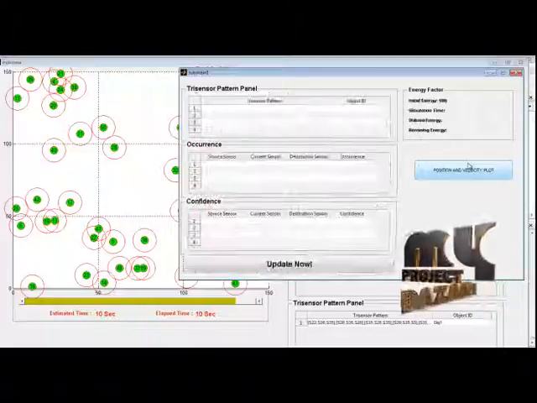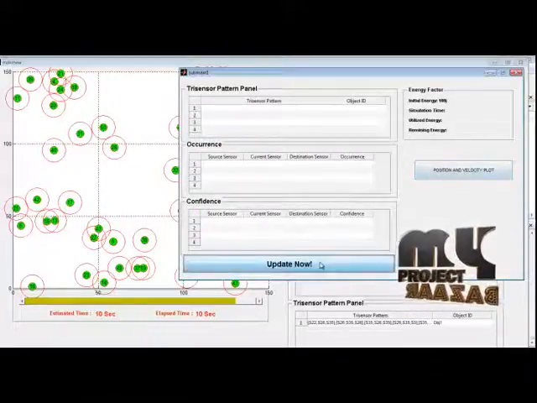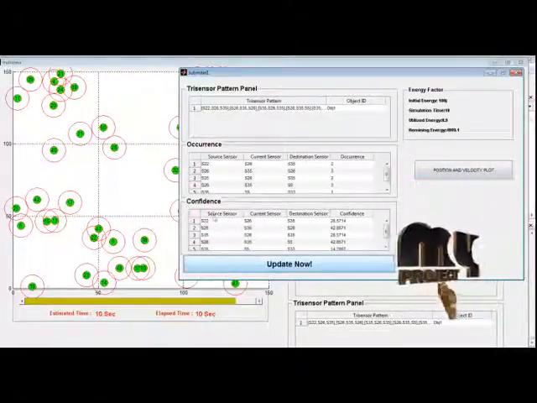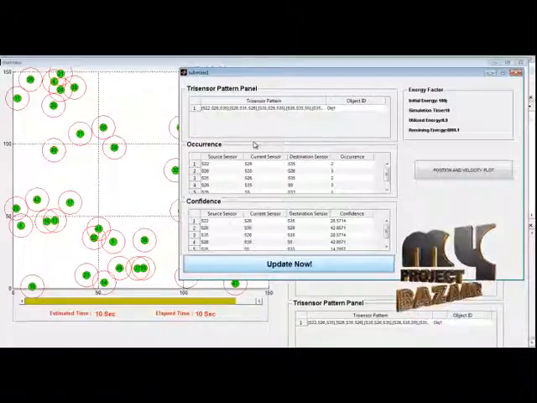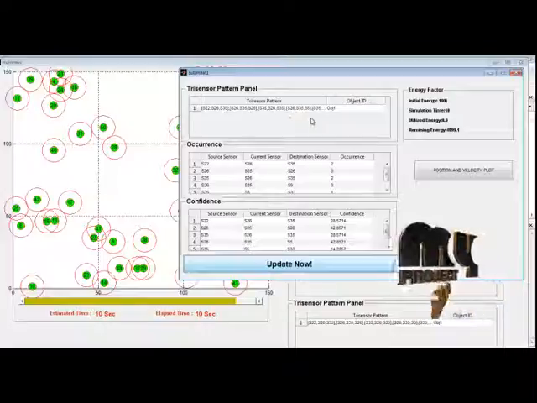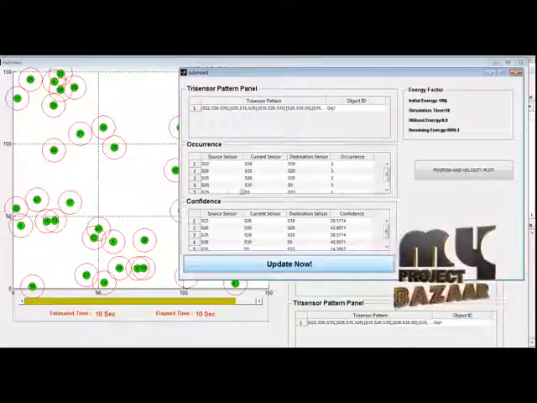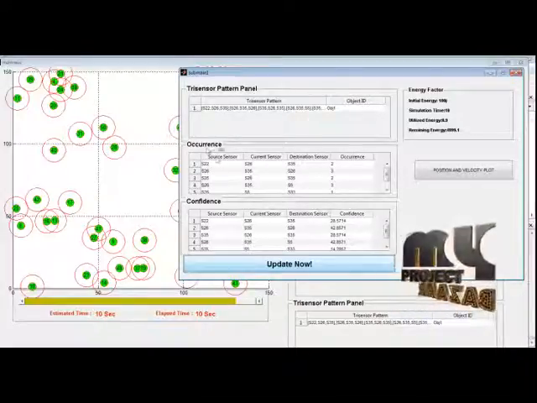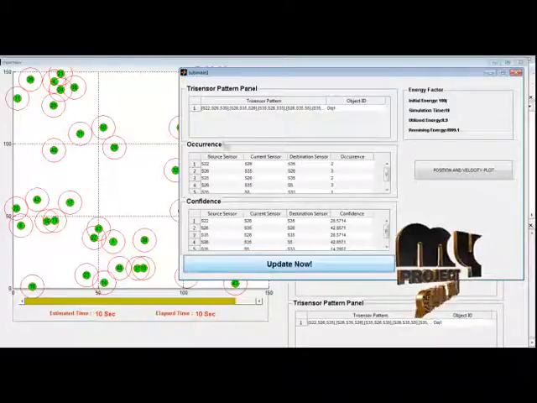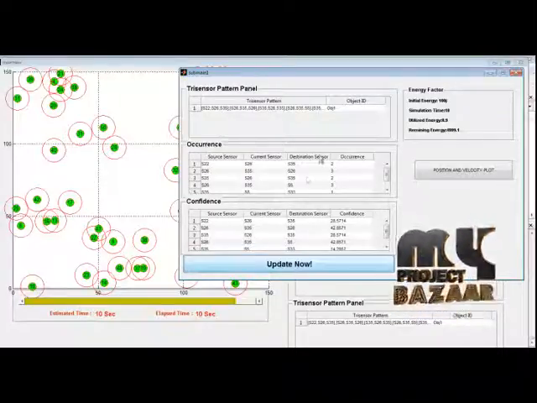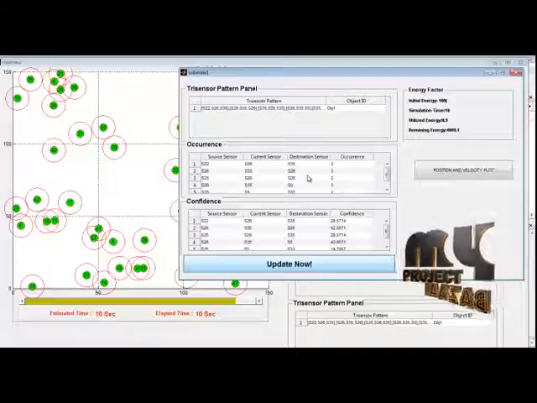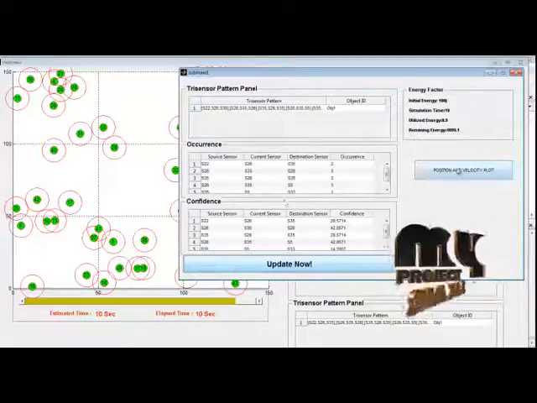Now in the tri-sensor pattern window, the positional updation vector is displayed in the tri-sensor pattern panel: how the nodes are identified using the sensors and the occurrence of the sensors, what the source node is, how it reaches the destination node, and how this is processed here.